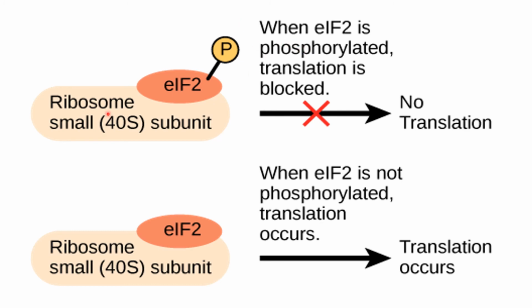Here is the phosphorylation of eukaryotic initiation factor 2. When eukaryotic initiation factor 2 is phosphorylated, it means there is no translation. However, translation occurs when there is no phosphorylation.